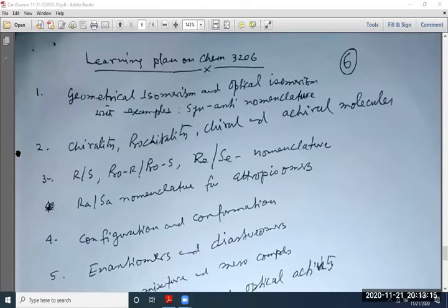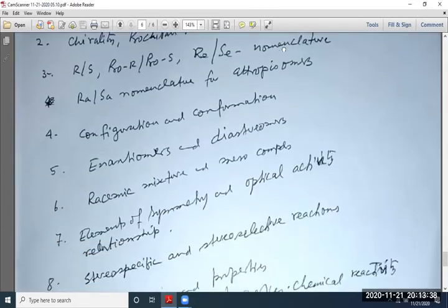Second thing, when you study the chirality chapter, you should also know prochirality, then chiral and achiral molecules, and correspondingly you should know fully R and S configuration, pro-R and pro-S configuration, D and L nomenclature, etc. Then Ra and Sa nomenclature for atropisomers, that means biphenyl compounds.